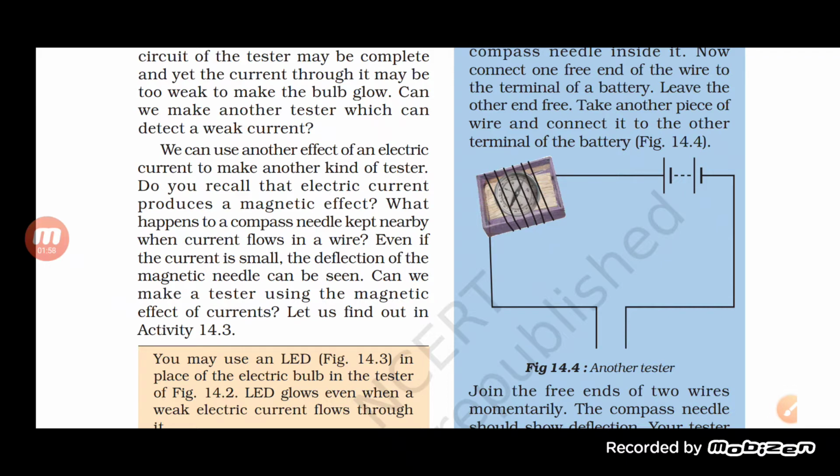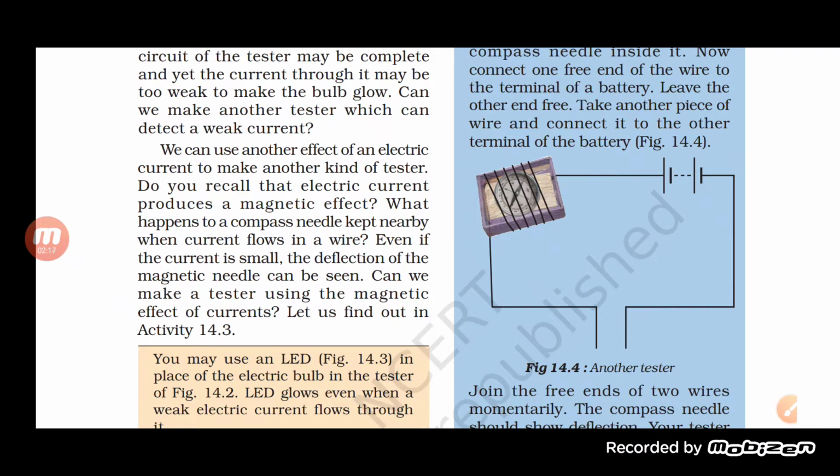Now the problem is that, in the case of an electric bulb, sometimes the bulb does not glow. What is the reason behind it? The reason can be that an electric bulb needs a good amount of electricity to flow through it.